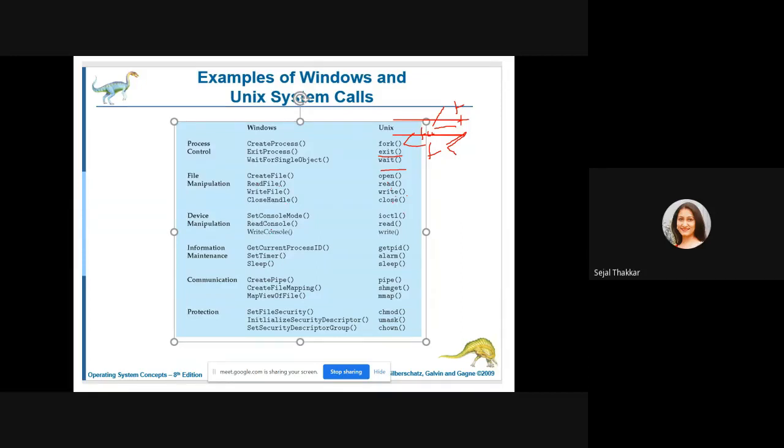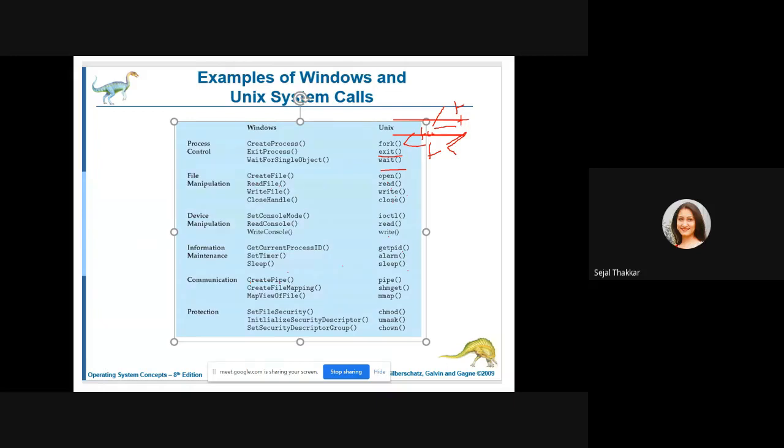For device manipulation, set console mode, IOCTL, read console, write console. Using device manipulation you can do the read, write, and set console operations. And information maintenance, in which you can get the current process ID. So get PID, set timer, alarm, sleep mode. So sleep call, backup call, something like this comes under information maintenance.